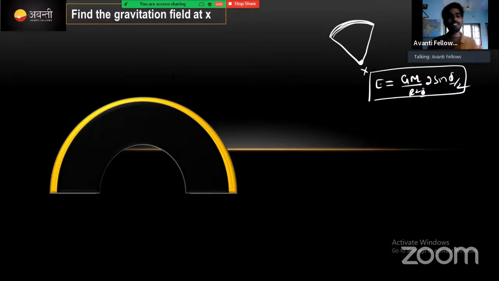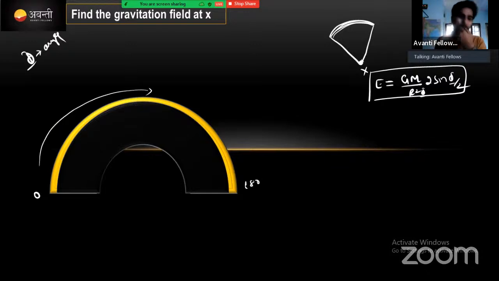If I am going to consider a half of the ring, what is this? Ring half. Okay, phi is nothing but angle guys, phi is nothing but angle. It will vary from 0 in this direction up to 180 degrees, 0 to 180. Clear, right? 0 to 180. We call 180 as pi, correct? At this point, at point y, how much is the gravitational field strength, it asks.